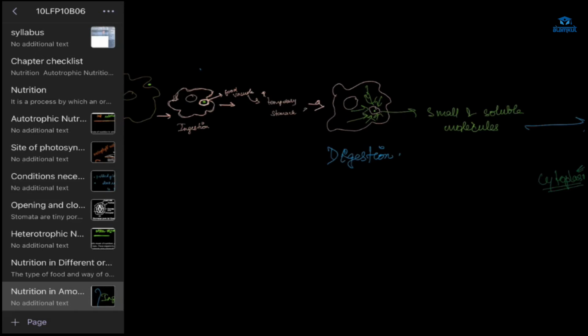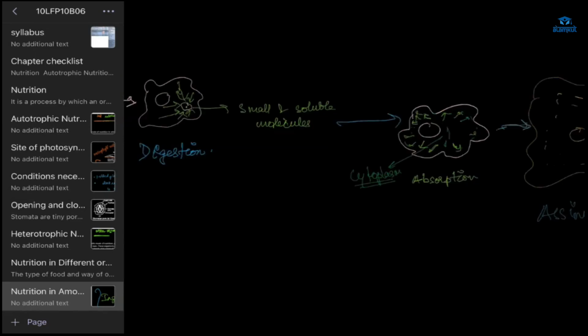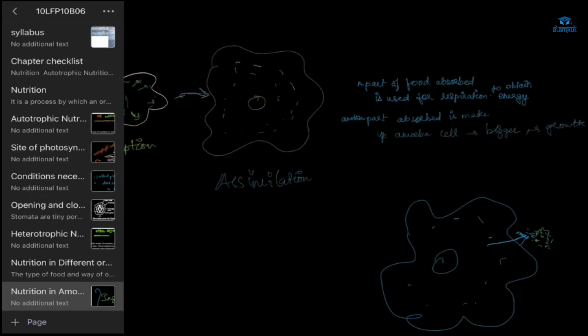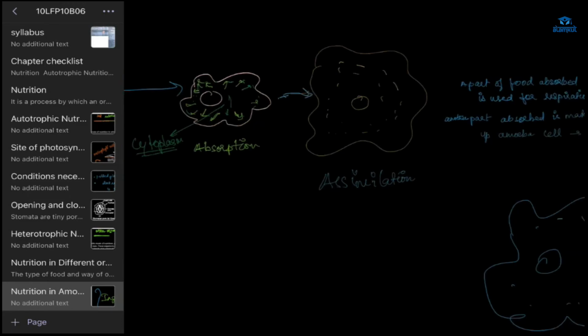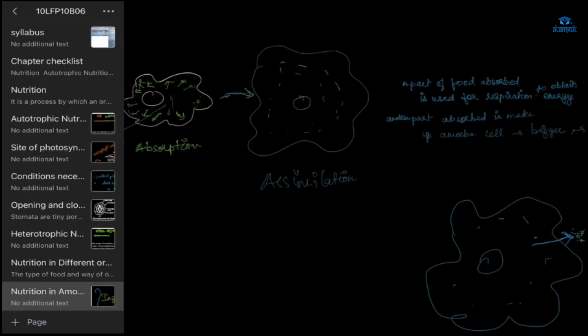How is the food vacuole formed? I think it's formed when the amoeba takes in its food. It works like a temporary stomach. How is it formed? From the water inside the cell plus the food particles. Okay. Then, Safiya, can you tell me about absorption, assimilation, and egestion in amoeba?